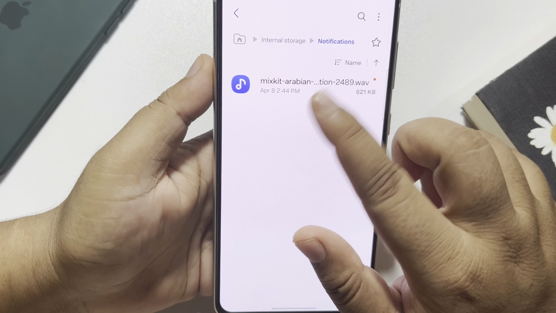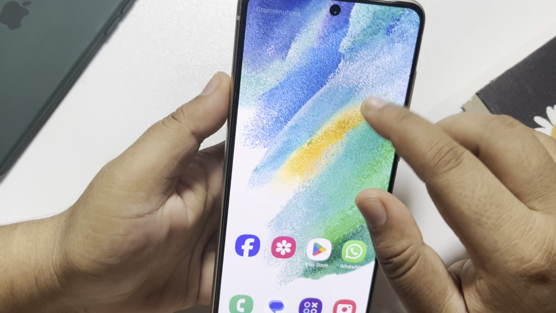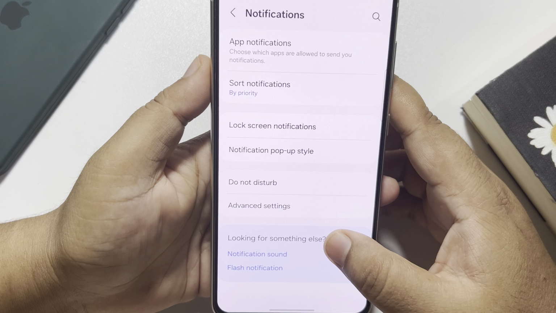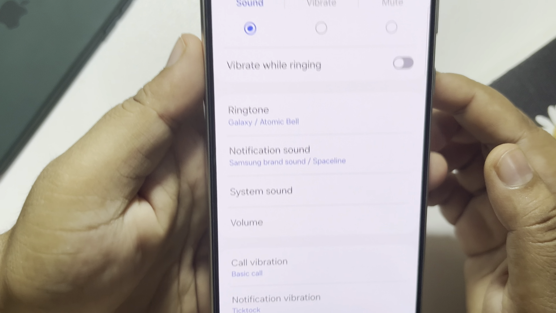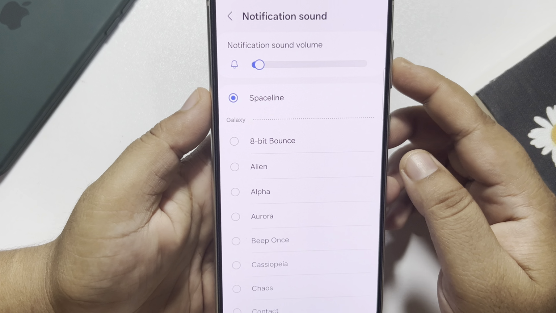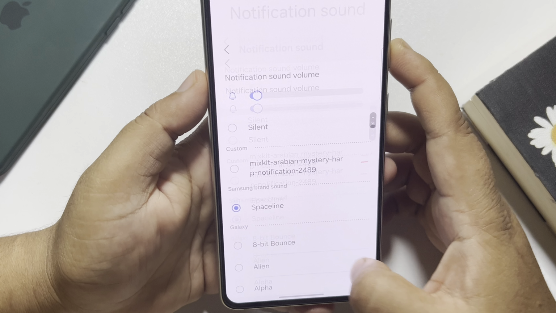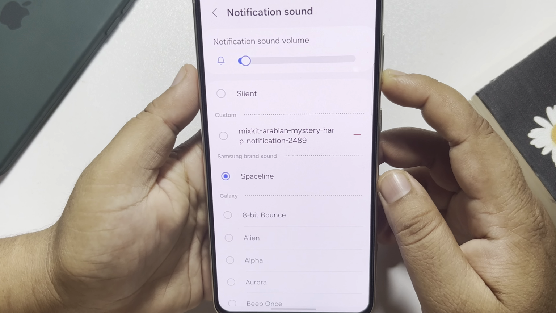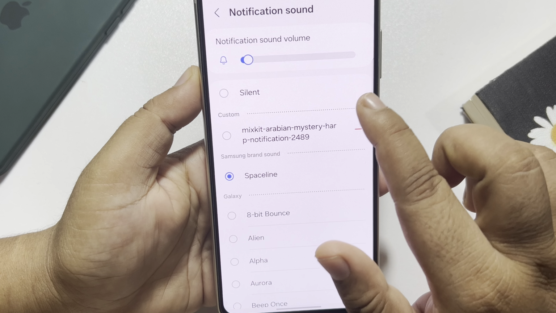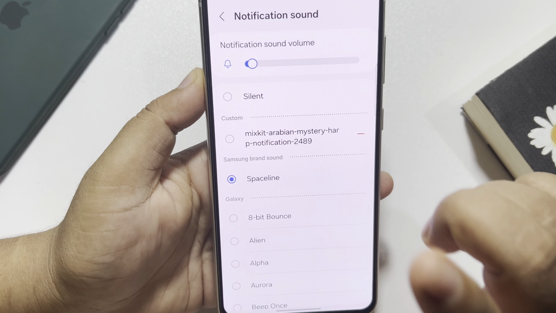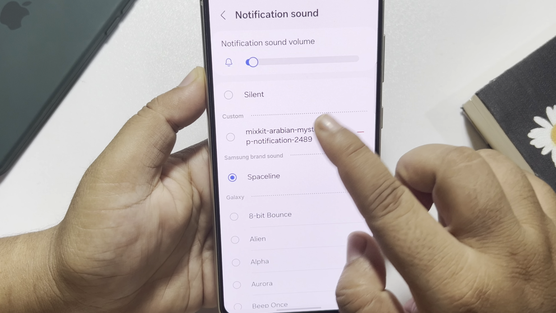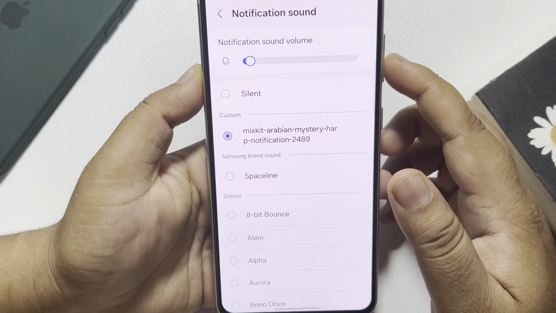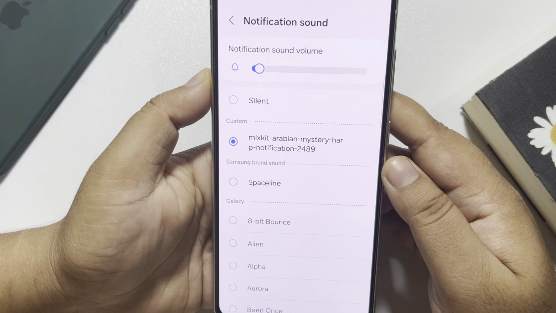Once the song is added here, now I'm going to my phone settings again, going to notifications, notification sounds, notification sound, and here we can see a custom section has been created, and under this custom section, here is the custom song that I just added in my file manager. Now I can easily select my custom sound for my notifications.